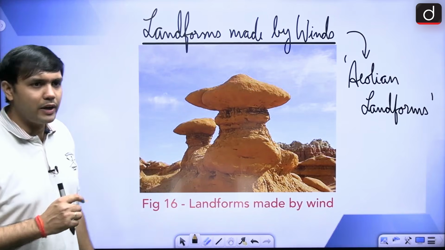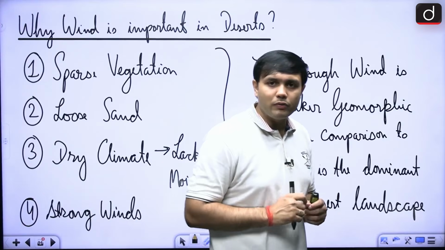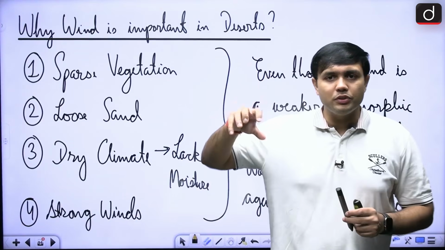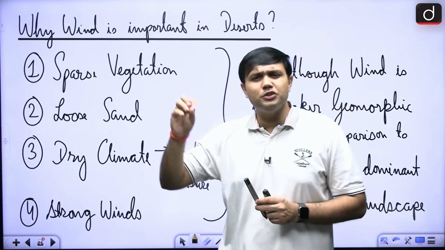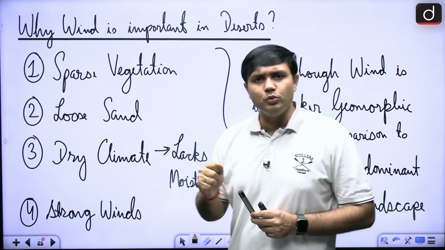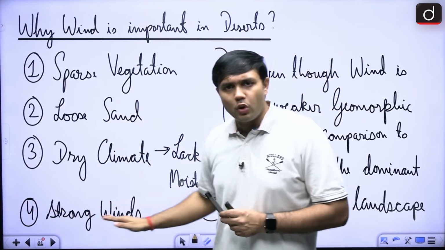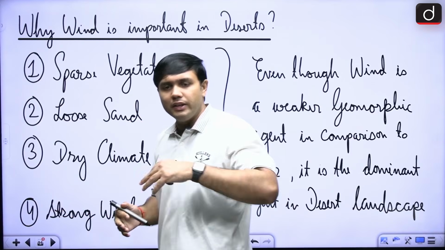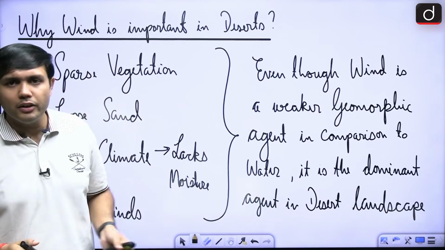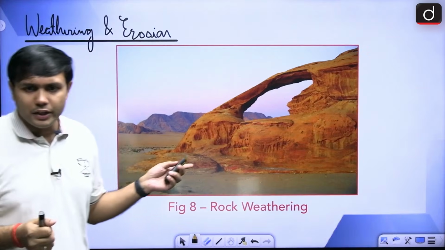Now in case of landforms made by winds, under which conditions will you find these kinds of landforms? This will be seen in regions where there is very dry climate, very sparse vegetation, very little rainfall, where the soil is very loose, in semi-arid and arid conditions. In that regard, if strong winds are witnessed, these will create landforms that are known as Aeolian landforms, generally speaking, right. Again, it will start with weathering and erosion, right.